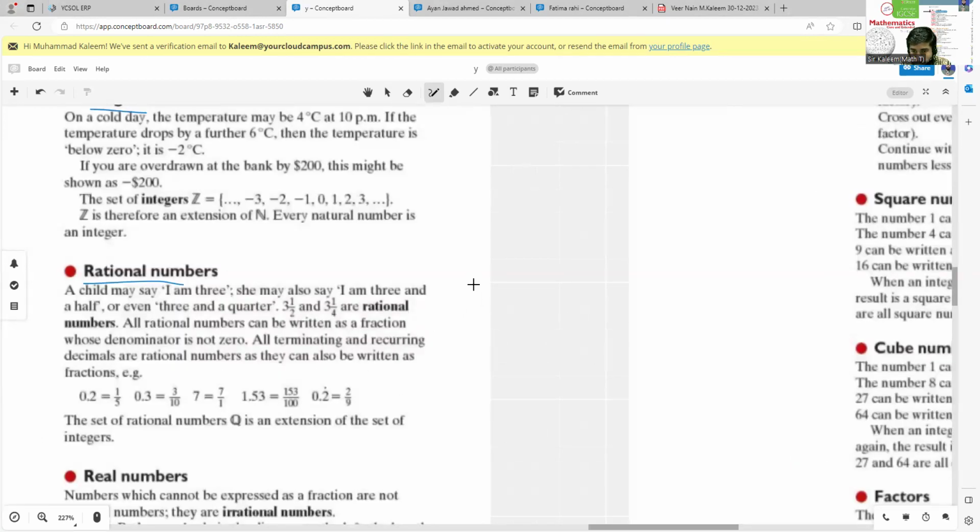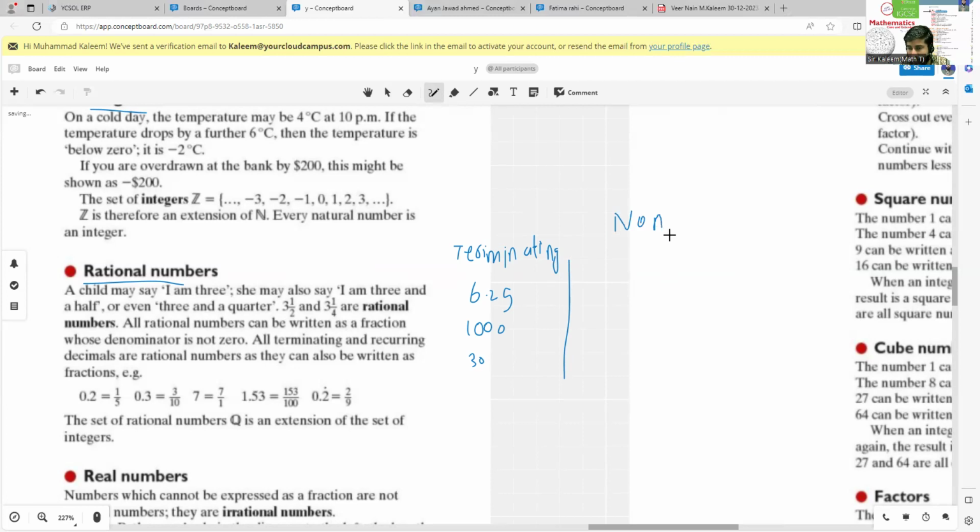The first type of number is like 6.25, 1000, 500, 30. These numbers are known as terminating numbers. Terminating means they finish after some digits. Here we have terminating numbers. And the next type of decimal number is non-terminating.